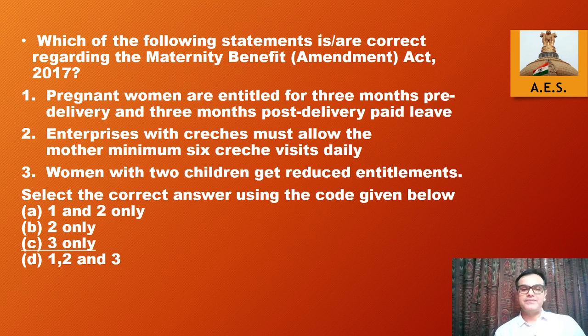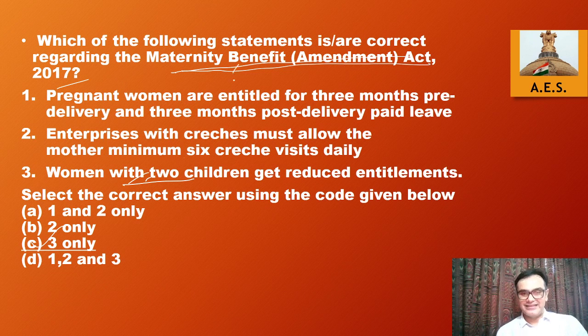Which of the following statements is correct regarding the Maternity Benefit Amendment Act 2017? So only the third statement, women with two children gets reduced entitlements. So that particular statement is incorrect here. Rest of the statements are correct here. Again, it is a scheme kind of a thing, Maternity Benefit Act 2017.